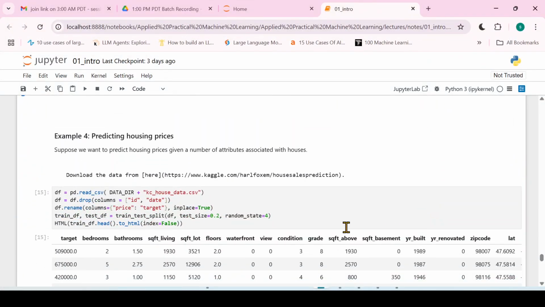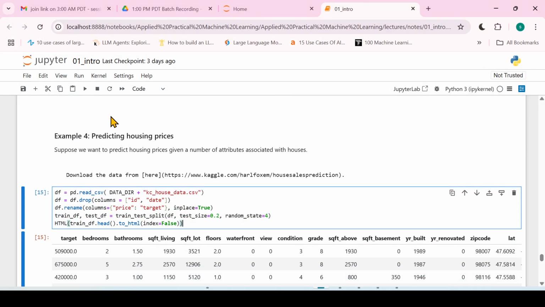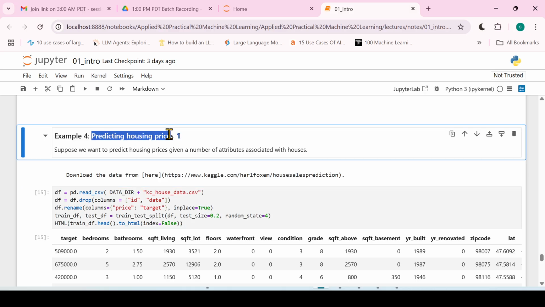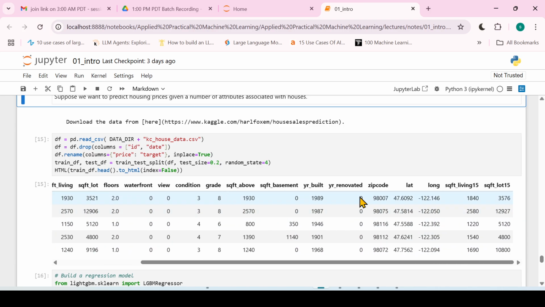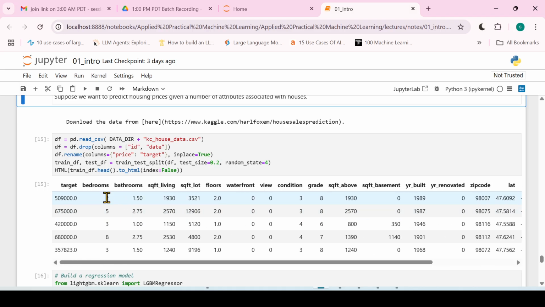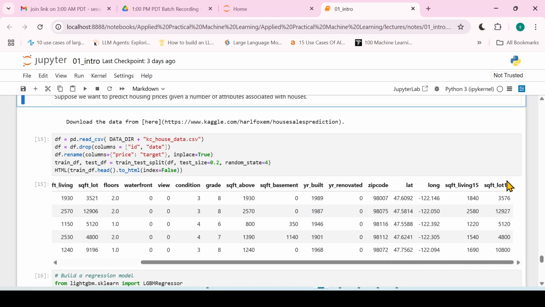Now let's talk about the fourth example. Here we want to predict the housing price, based on the house attributes. We want to predict the price of the house. So our target is the house price, and these are the features or attributes we have. Both are the same thing.